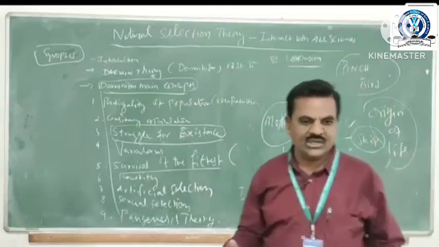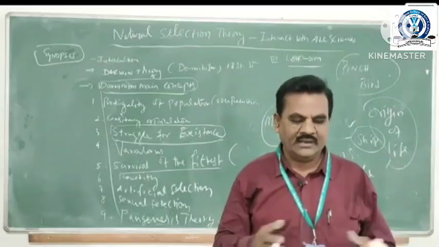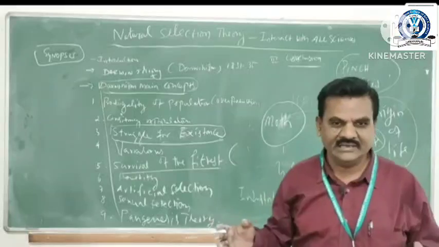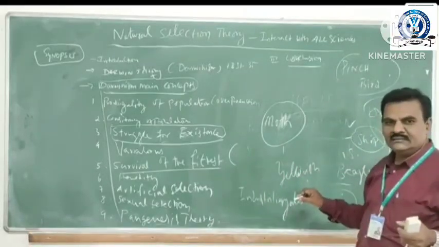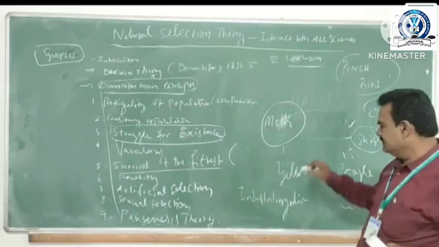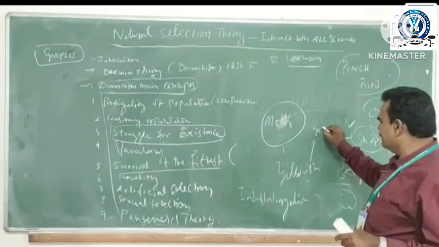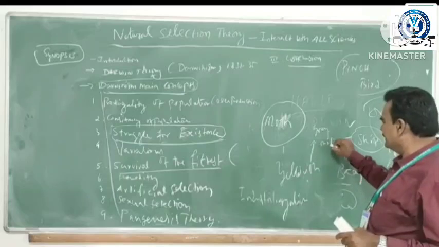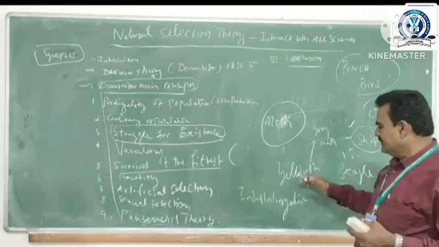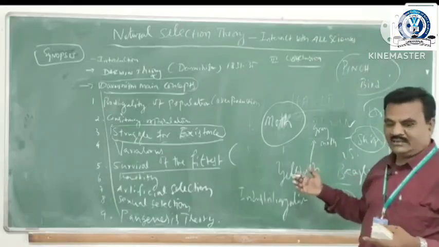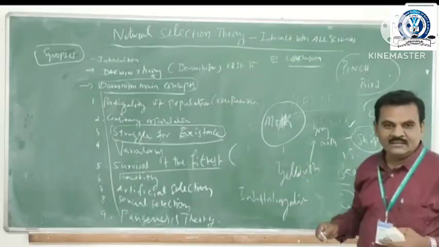The industries have been growing like mushrooms, and very fast in London. At that time, what happened? The yellowish moth can adapt into a grey color moth. It adapted itself. The yellowish moth turned into a grey color moth